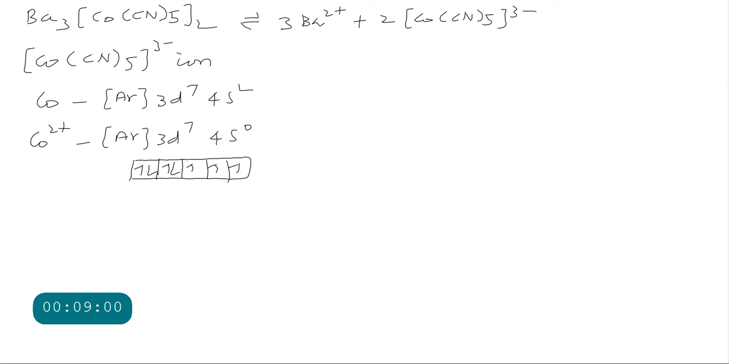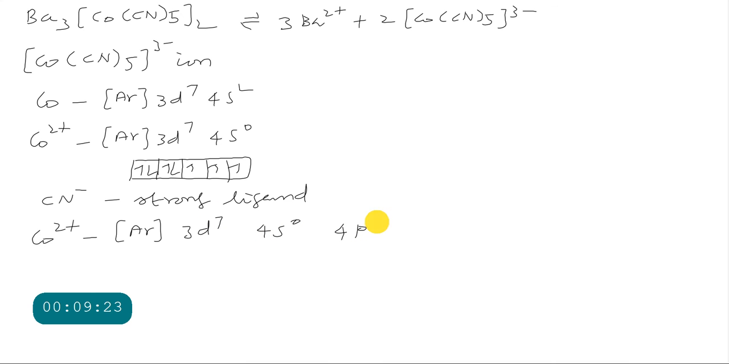Next, cyanide is a strong ligand. Therefore it is forcing the d electrons to pair up. So in Co2+, argon, 3d7, 4s is 0, and 4p also 0. So 3d7 contains 7 electrons. That 7 electrons let us distribute by pairing. So these 2 electrons, then these 2 electrons, then let us pair this electron here, so it becomes 3 pairs. The remaining 1 electron we will write as it is.